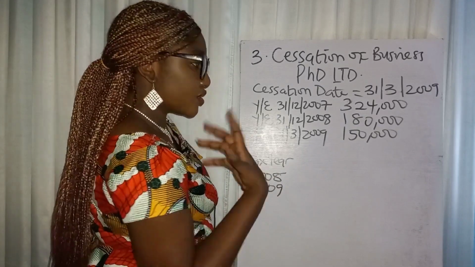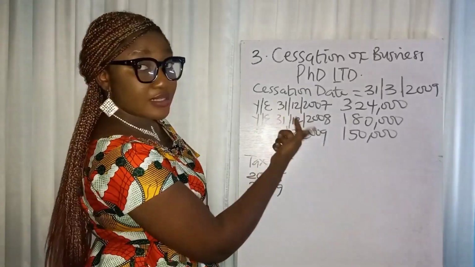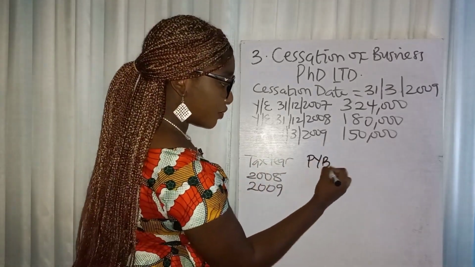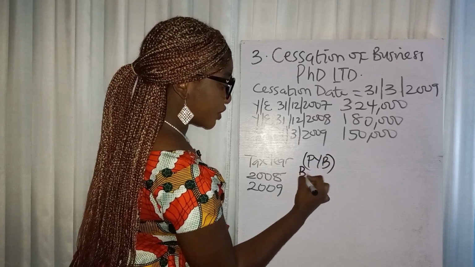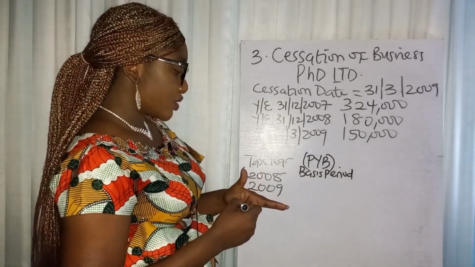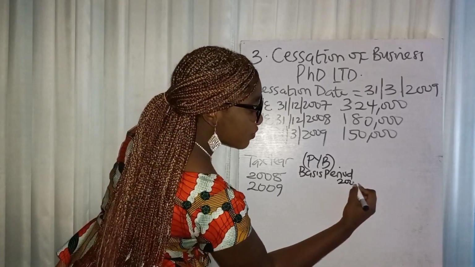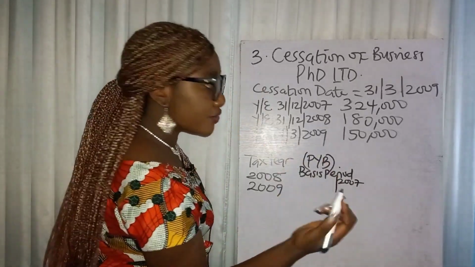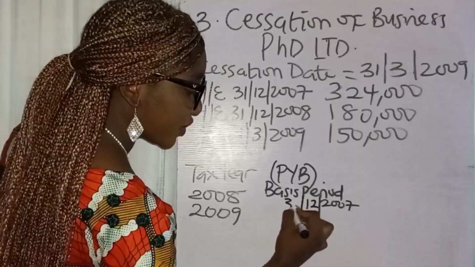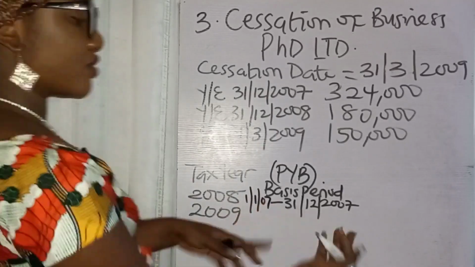So 2008. Ask yourself, what's their accounting year end? Obviously, the accounting year end is 31st December, right? So you already know you are doing the preceding year basis now. For the 2008 tax year, the basis period must end in 2007. When did they prepare their accounts to? 31st December, right? So you count back. That would definitely be 1st January 2007 to 31st December 2007. That makes sense.